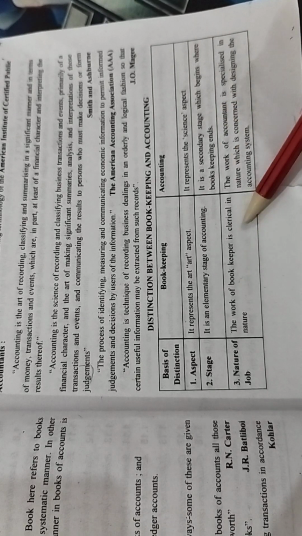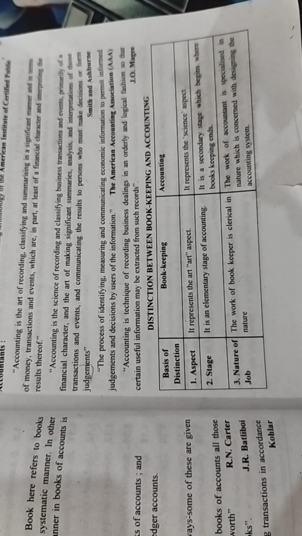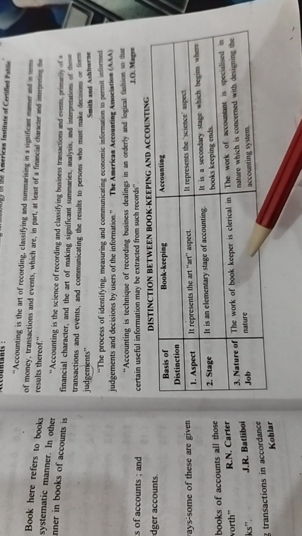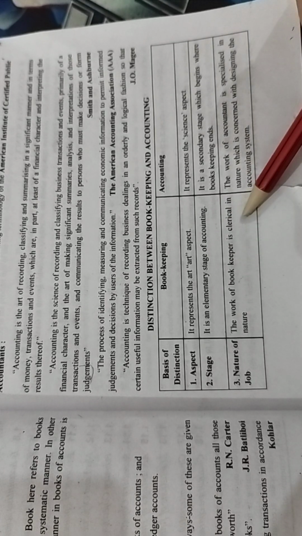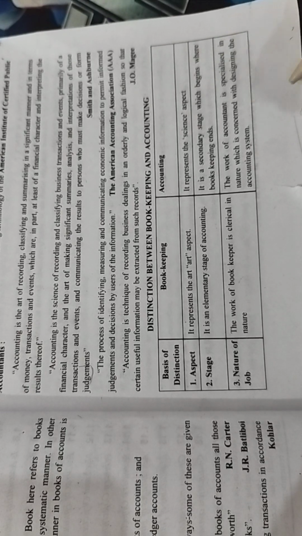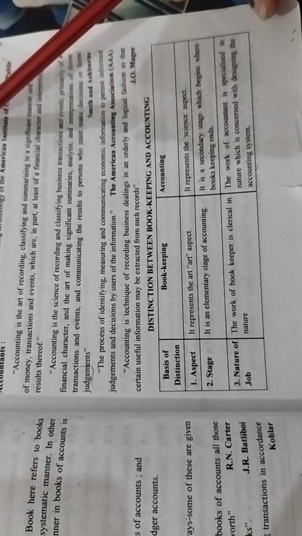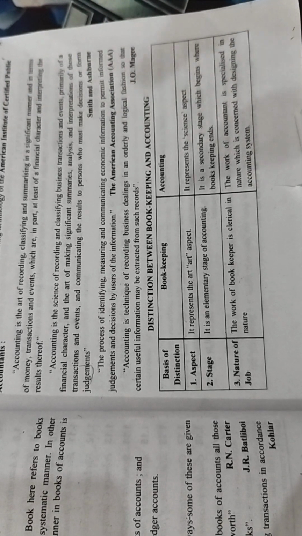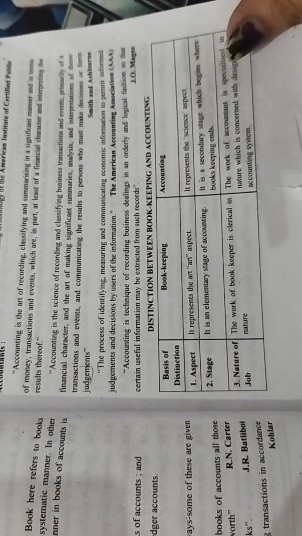The work of the bookkeeper is of a clerical nature. But accounting is specialized work, because it is the next process of classifying those transactions, then providing a summary for that, and then interpreting the results.